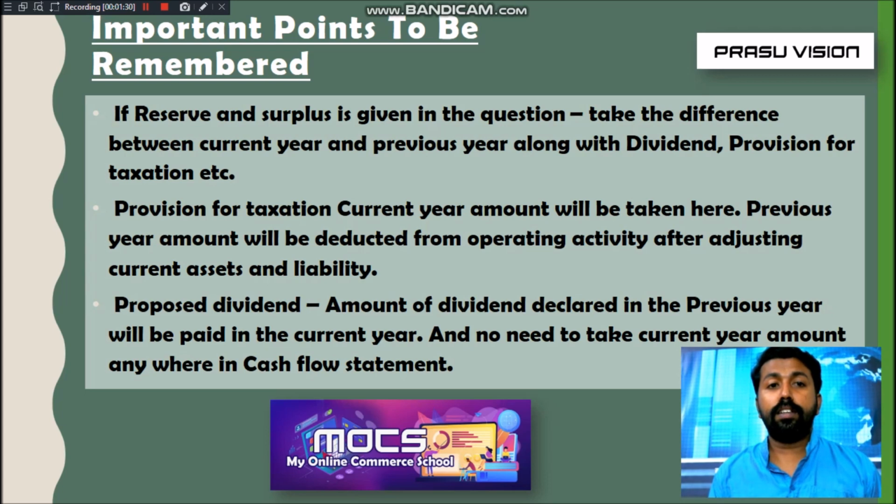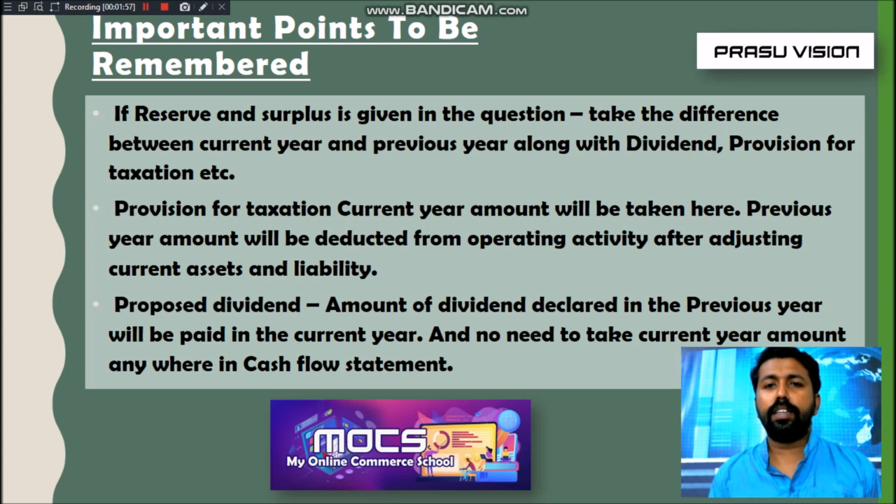In this question it is split. Statement of profit and loss amount is given separately. Then general reserve amount is also given as a separate value. But sometimes there will be only the heading reserve and surplus, nothing else. We have to calculate the profit of the current year by taking the difference between the current year value of reserve and surplus and the previous year value of reserve and surplus.